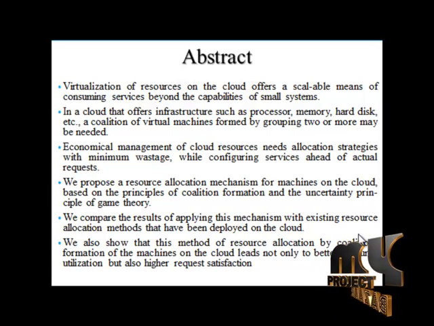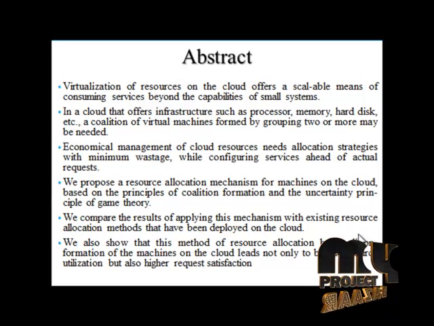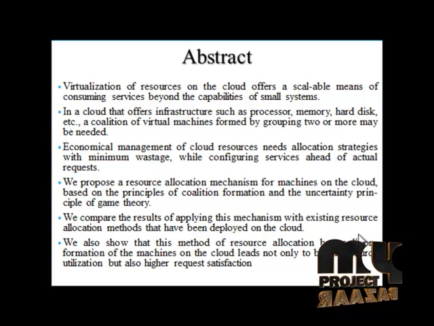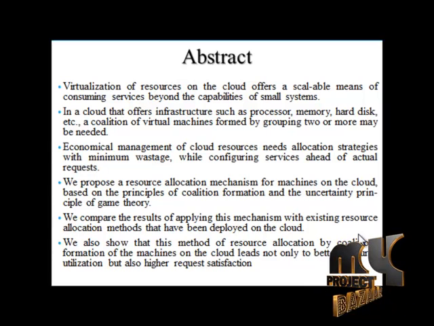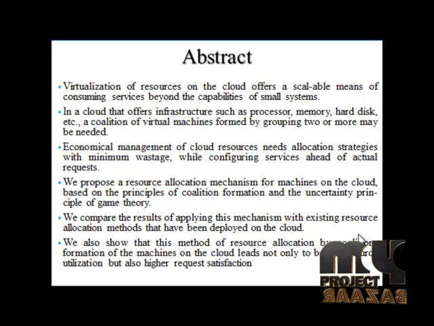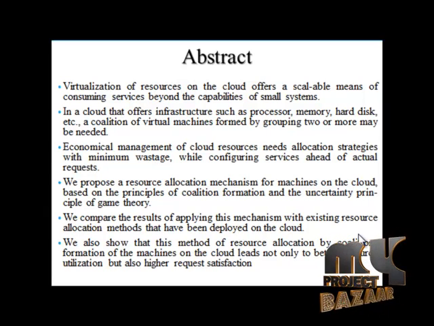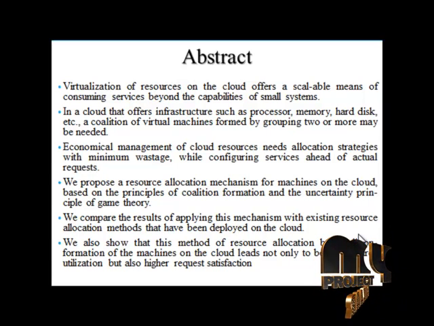We propose a resource allocation mechanism for machines on the cloud based upon the principle of coalition formation and the uncertainty principle of game theory. In data intensive applications such as MapReduce and web search, the placement of disks that hold data can affect performance to a great extent. Taking into account coalition of machines that are closer in proximity or are given higher payoff, the exact task information is uncertain until the arrival of the actual request.